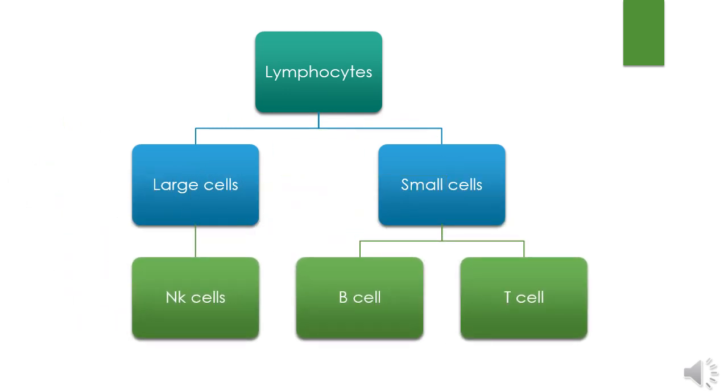Lymphocytes are divided into two groups based on their morphology: large lymphocytes and small lymphocytes. Large cells include NK cells, and small lymphocytes include B lymphocytes, known as B cells, and T lymphocytes, or T cells.